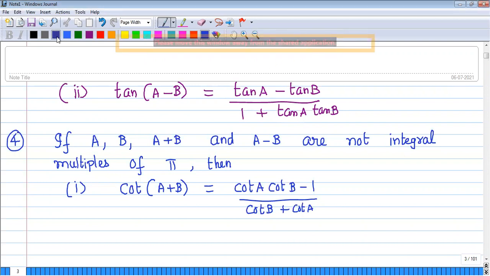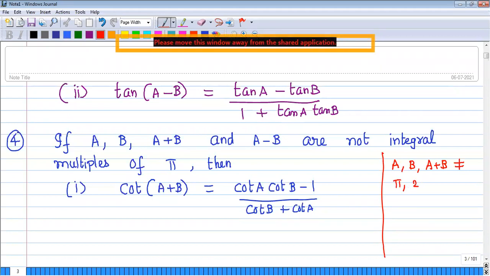So integral multiples of pi means, let me write here: A, B, and A plus B do not equal pi, 2 pi, 3 pi, 4 pi, and so on. We can say n pi. It should not be equal to n pi. Then only this formula is defined. Otherwise, the formula does not hold good. Shall I move to the second formula?